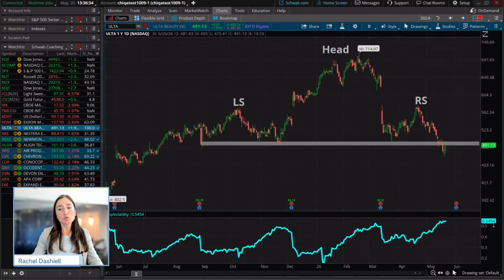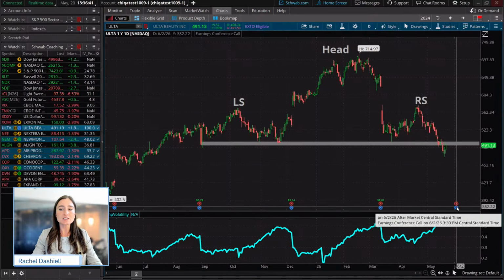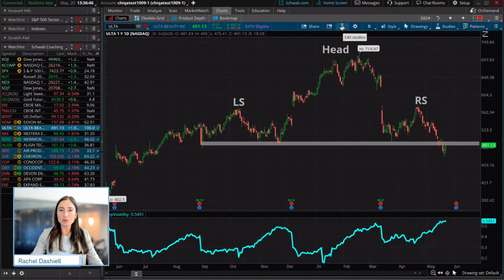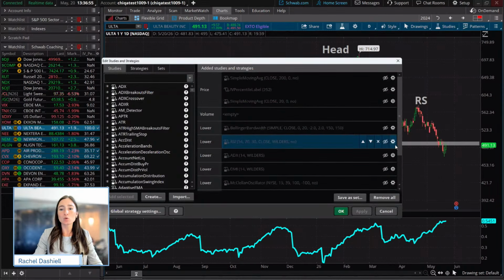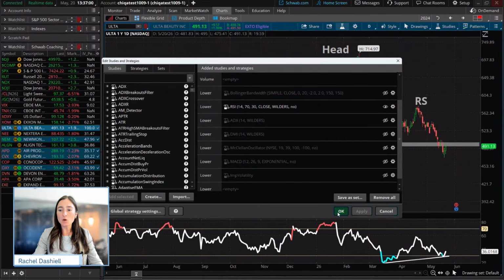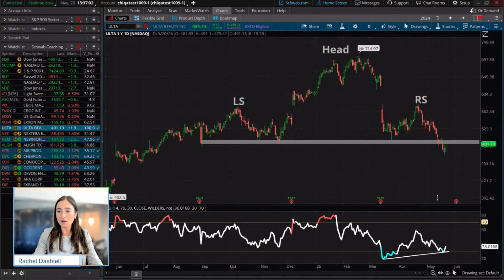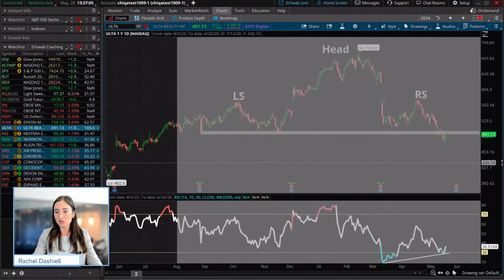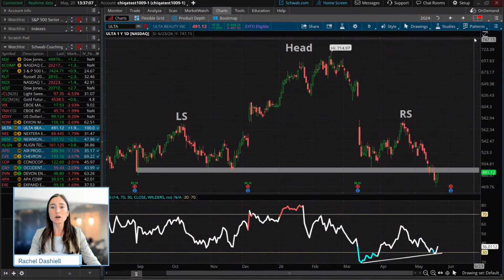So a couple things with this one. The implied volatility is at the highest levels that it's been over the last year. They do have earnings coming up here very soon. Another thing that may give us a little bit of a hint that this may be a failed pattern could be looking at momentum again. We looked at momentum in one way on the last chart with Newmont, but I wanted to show a different way of looking at momentum here with the RSI. So I'm going to zoom in a little bit with this one.